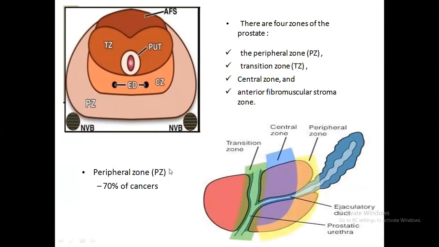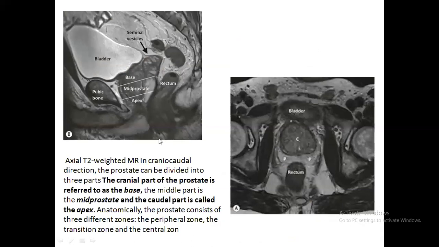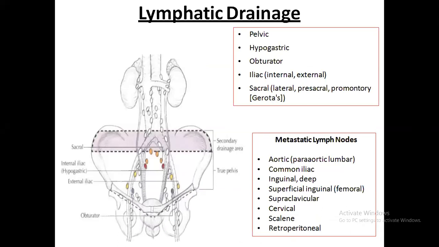Normally prostate cancer happens in the peripheral zone. You can see here where the prostatic urethra is, and around it there is a central zone. It is depicted also in the MRI here. You can see the central zone here and the two peripheral zones here. In the sagittal section, we can divide it into the base, mid prostate, and apex. Symptoms obviously depend on where the cancer has arisen, but mainly it is from the peripheral zone.